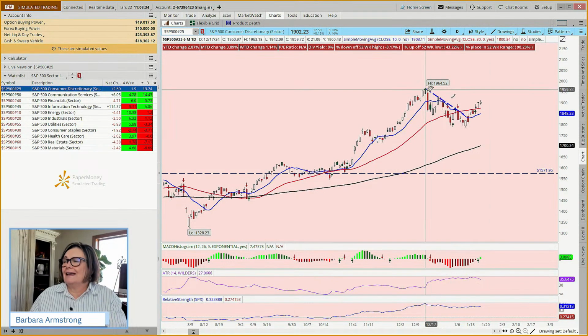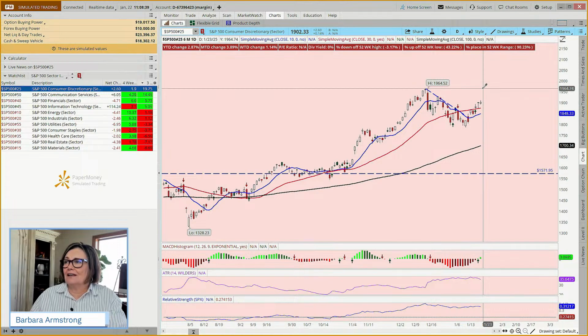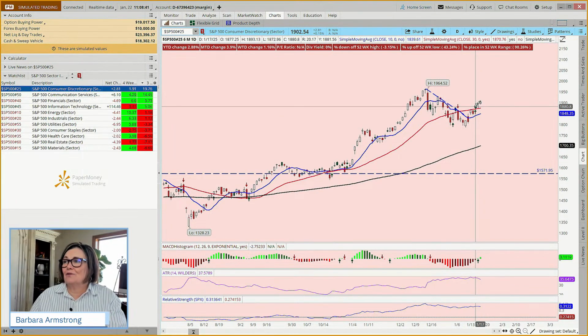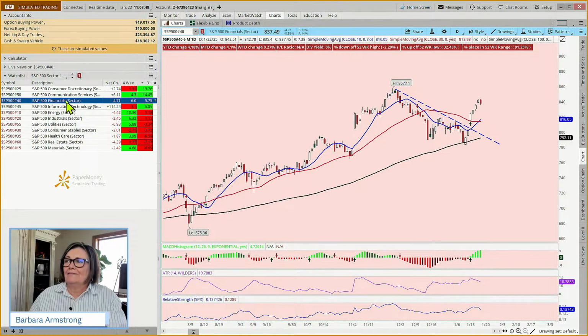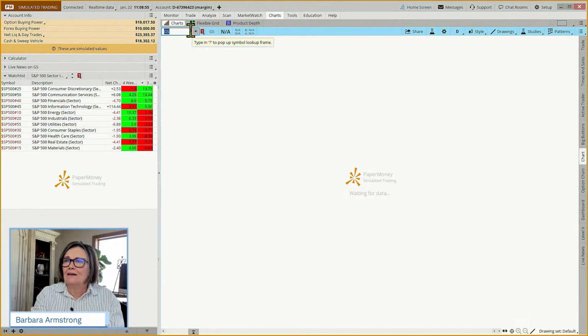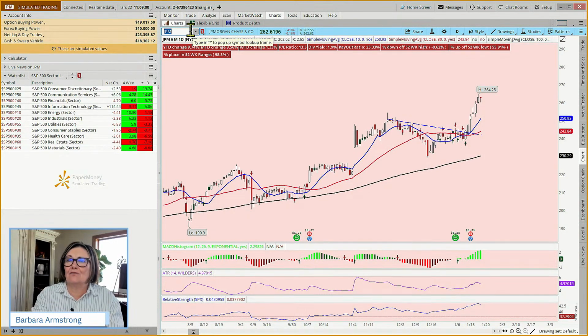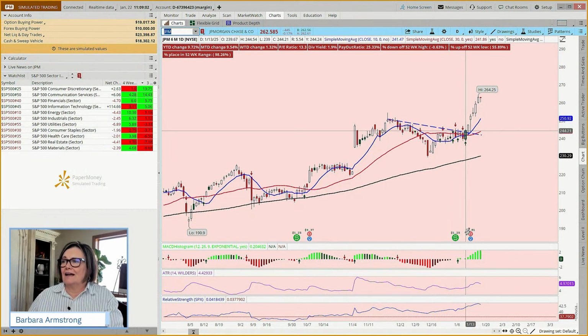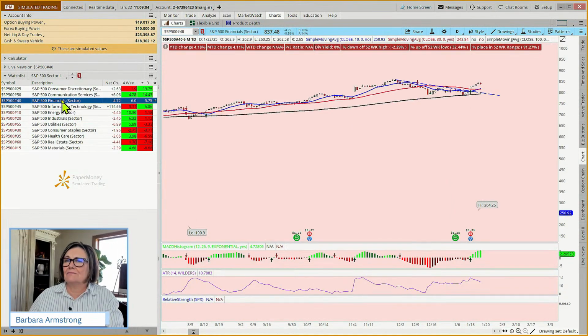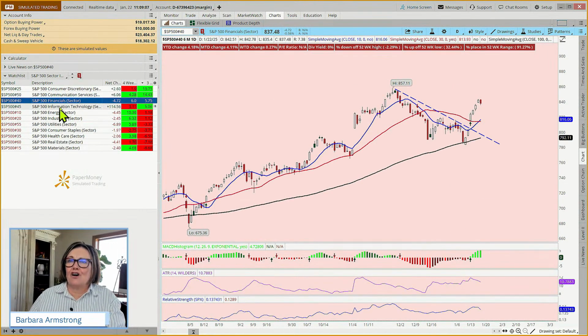Again, if you were a swing trader, you might look at that as an opportunity, or you might say, oh, I wish I'd put that trade in last week. How about financials? Financials have been really strong. We're in the middle of earnings season, so we've seen a lot of companies like Goldman Sachs and JP Morgan contributing to the rise in this sector as they're posting some pretty strong earnings reports.